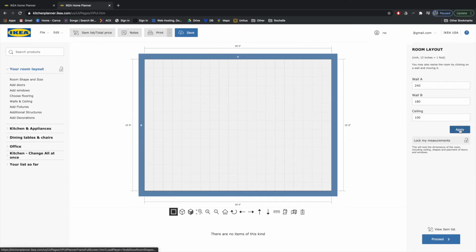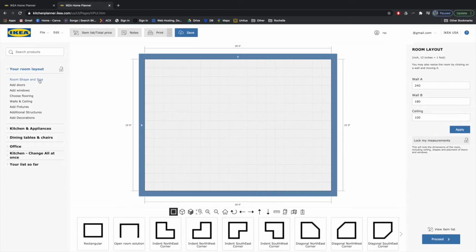All right, so let's edit this. I don't like decimals, so I'll get rid of that. Click the apply button in order to reset the measurements right there. This is how you're going to lay out your room before we start putting in other information. Here you can change the shape and size. As you're looking at the left-hand side of the screen, this is everything that you're putting into your room. Once you've clicked the item and opened that menu, you'll see along the bottom your different choices that are available. So you can work with most of these different room sizes.